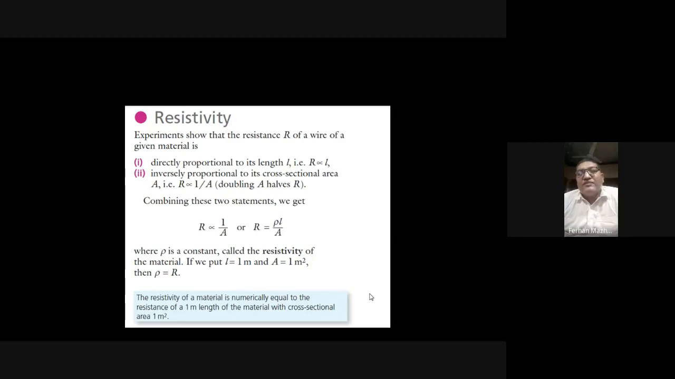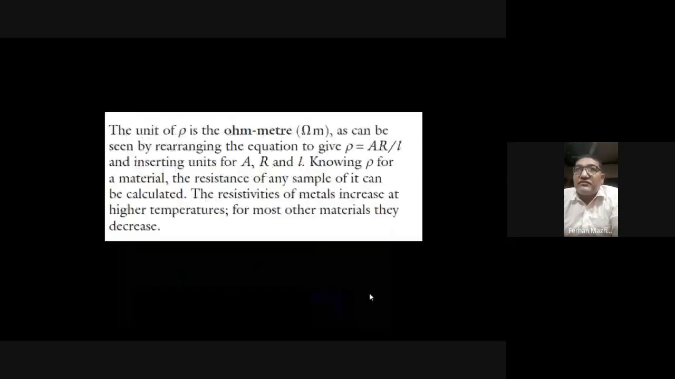Remember, the resistivity rho of any substance is a nature of the material. It does not depend upon the dimensions of the material, the length and the width. Resistivity of a material depends upon the nature of the material. That's why the resistivity can also be used to identify different metals, different materials, because resistivity is unique for every material.